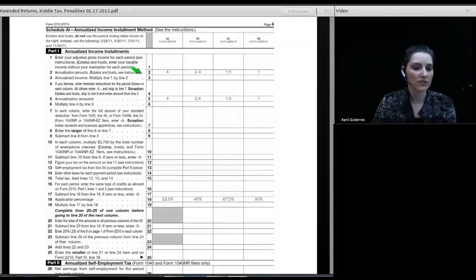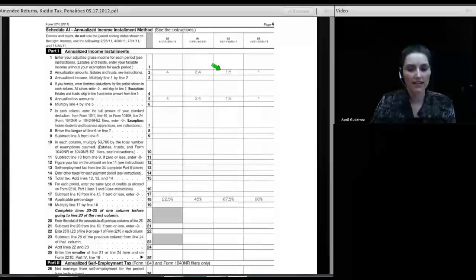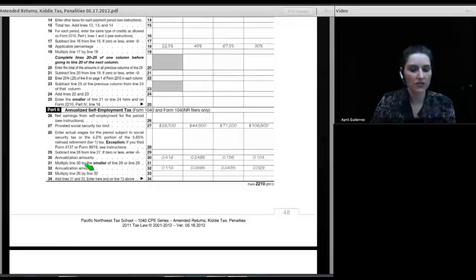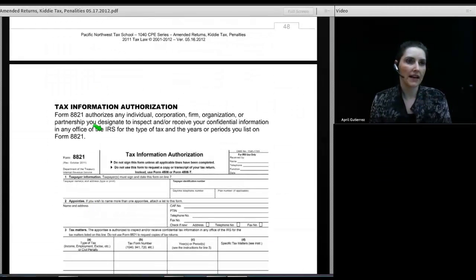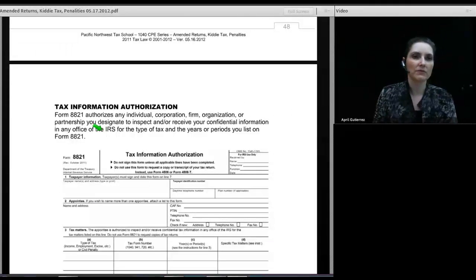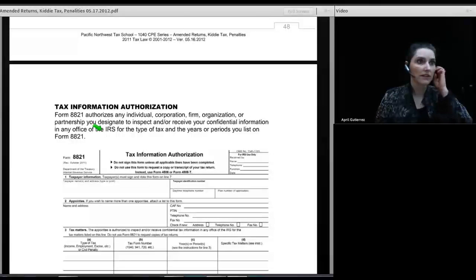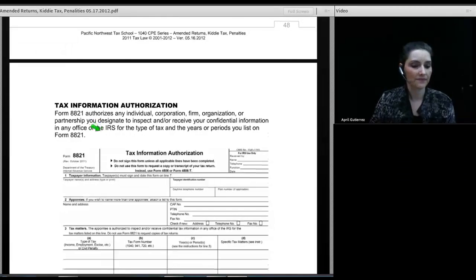So it asks you to enter your adjusted gross income as of the end of March, your adjusted gross income as of the end of May, your AGI as of the end of August, and your AGI as of the end of the year. And it asks you to do all of those same things with the credits and deduction items that you have. And then it compares all of that to the actual payments that you made during the year. So by doing that, and I've done it many times over the years, I can sometimes reduce a penalty from several $100s to less than $100. It is a useful endeavor.